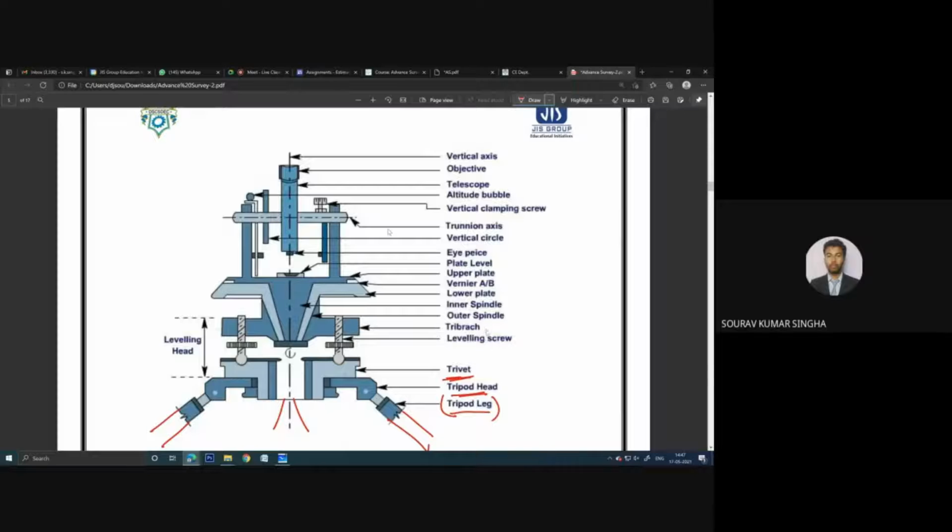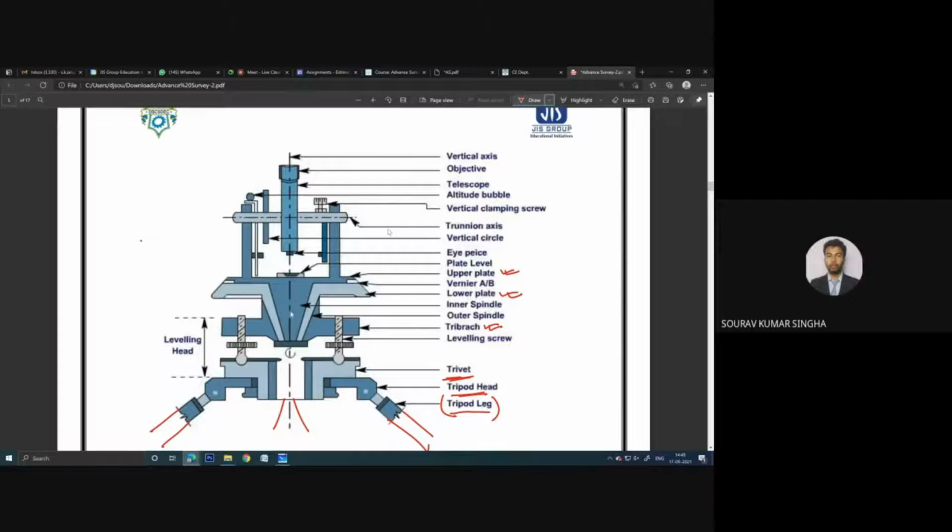Okay. Then you have the tribrach. In this tribrach, there are 2 main plates by which you are taking the measurement. There is a lower plate and there is an upper plate. Now remember, the lower plate and the upper plate can be locked and unlocked using some clamp. There is a clamp by which you can lock the lower plate. That means the rotation, I have told you that it can be rotated horizontally.